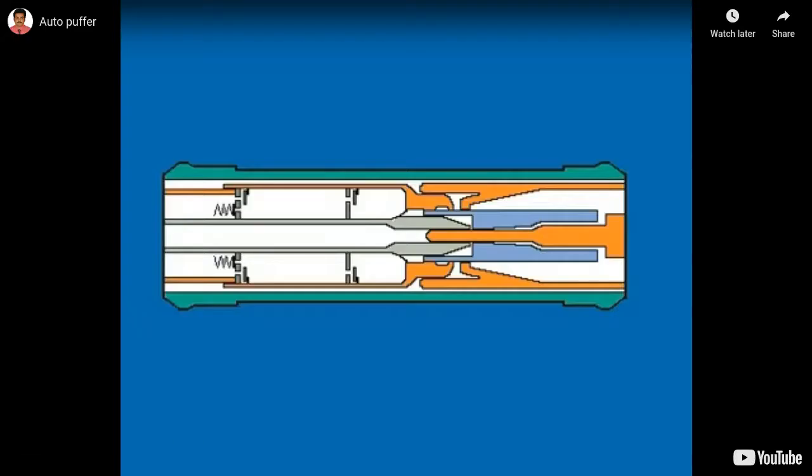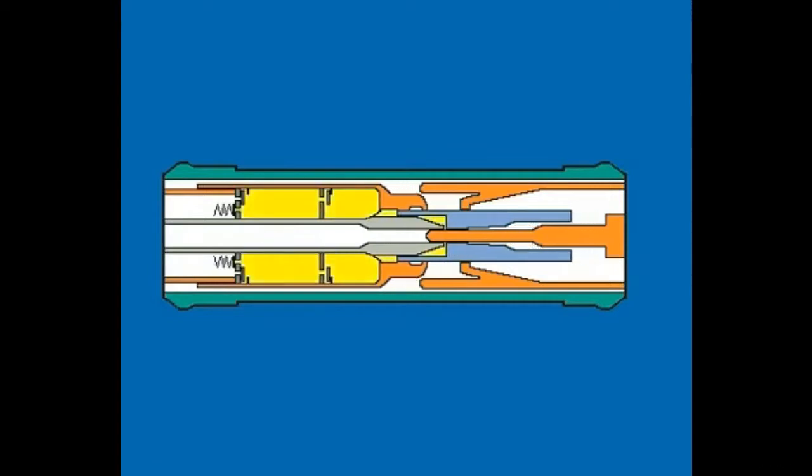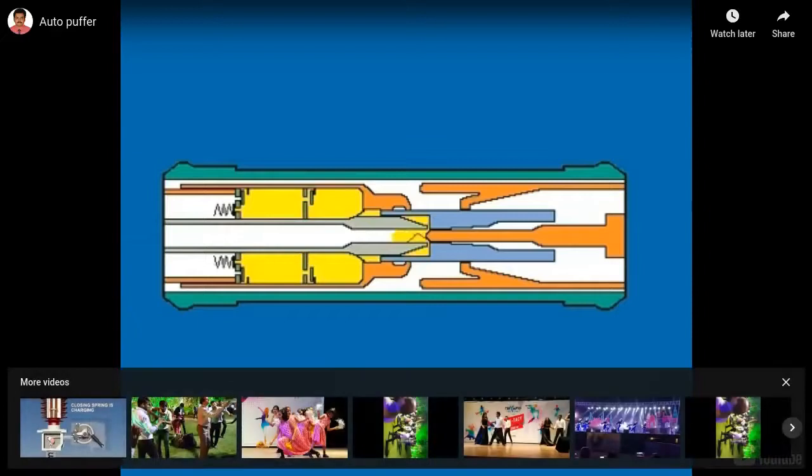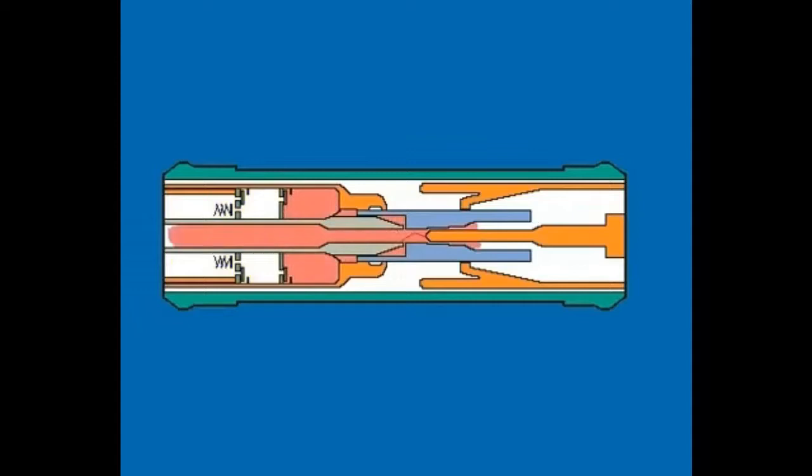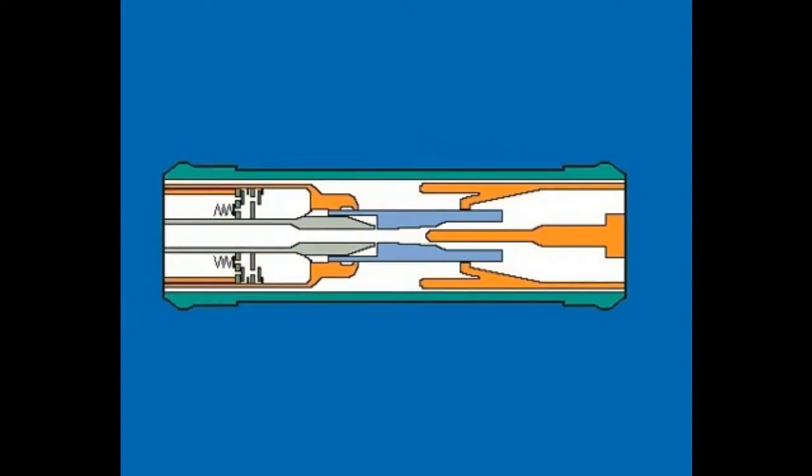So once again, I'll show you, and step by step, I'll be taking you through the details. Here, this is the point when the arcing contact is getting separated, arcing is taking place, arcing is generated, SF6 quenching is happening. So this is called the auto puffer motion of the breaker.